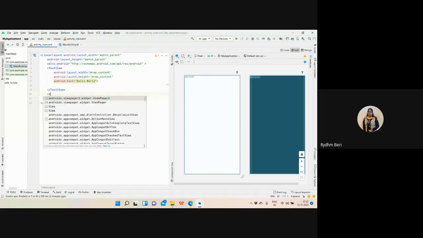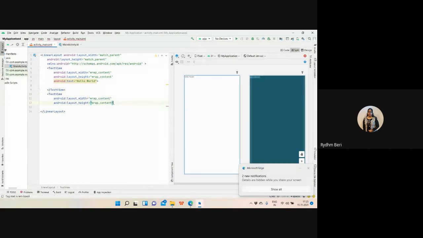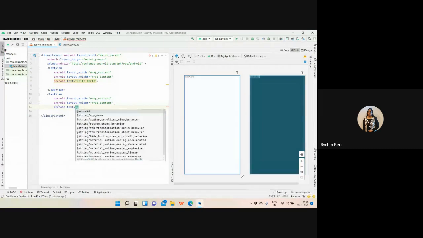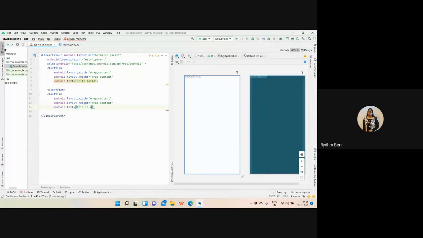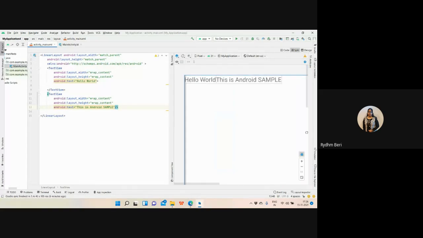Next, I'm having one more text view. I want to have one more text view. Again, I want wrap content, and the text I want is, this is Android sample, right? So I'm having this Android sample. Now see, look at the design part. Look at this. The components are placed one after the other horizontally.